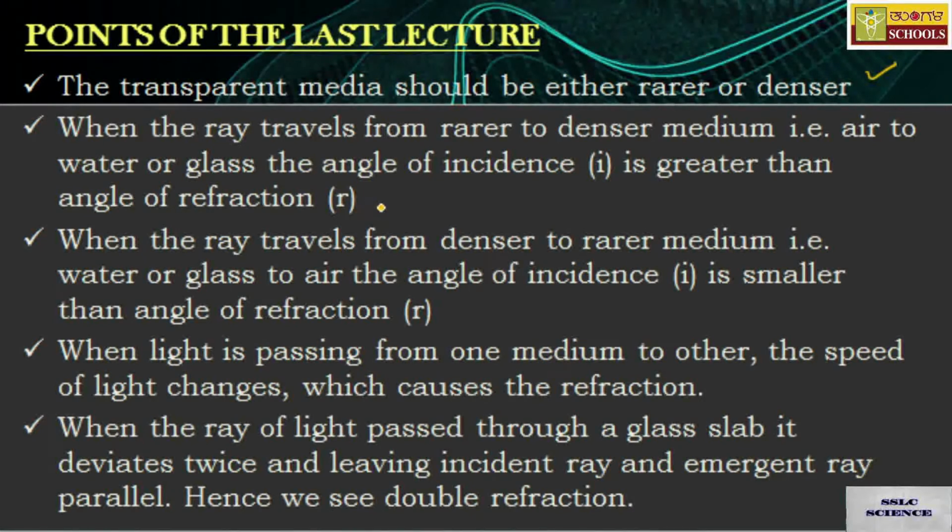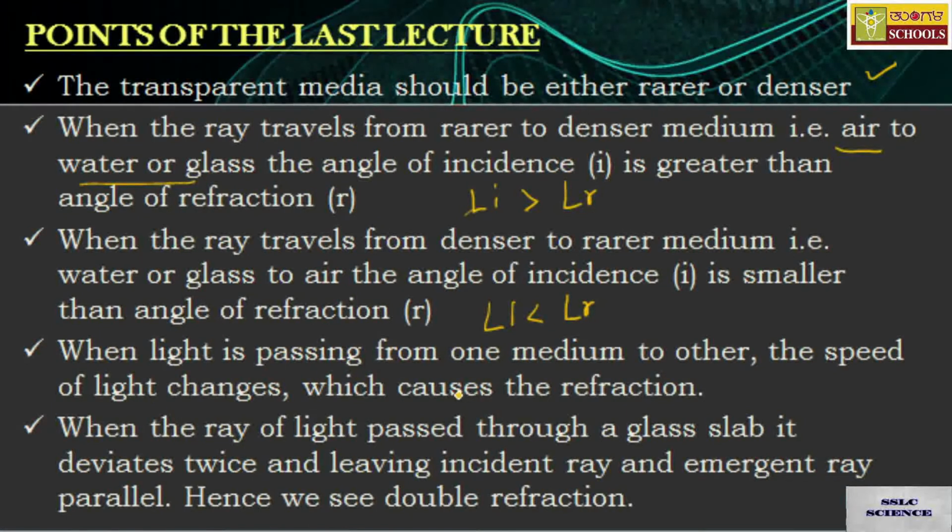Similarly, when the ray of light travels from rarer to denser medium, that is from air to water or glass, the angle of incidence I is greater than the angle of refraction R. When the ray is traveling from a denser to rarer medium, that is from water or glass to air, the angle of incidence is smaller than the angle of refraction R.